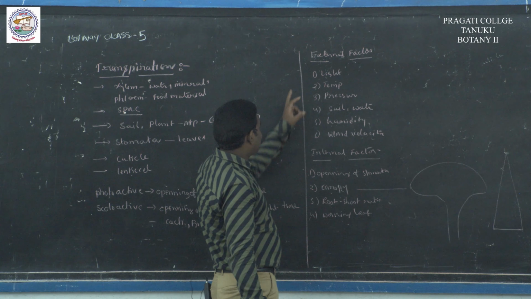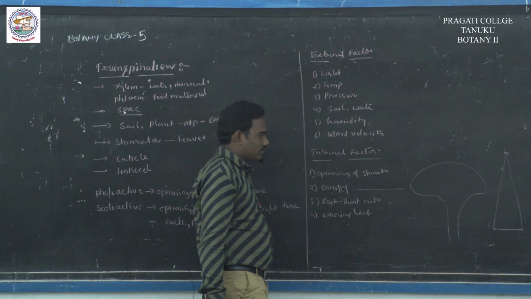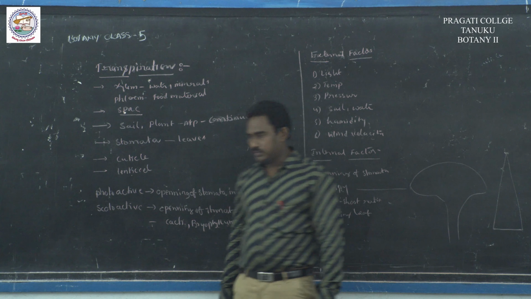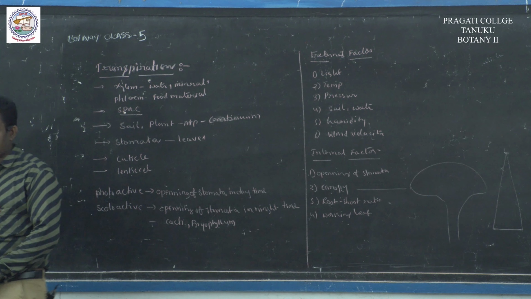These are the external and internal factors of transpiration.